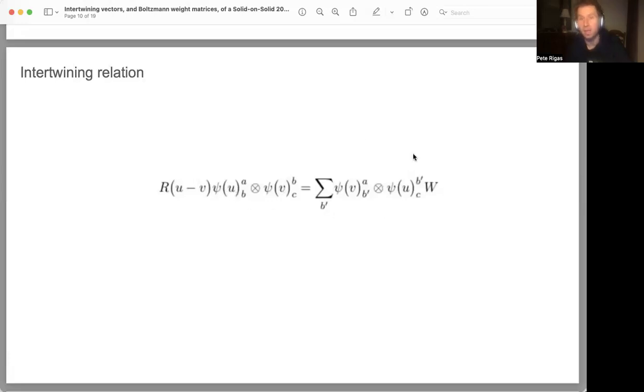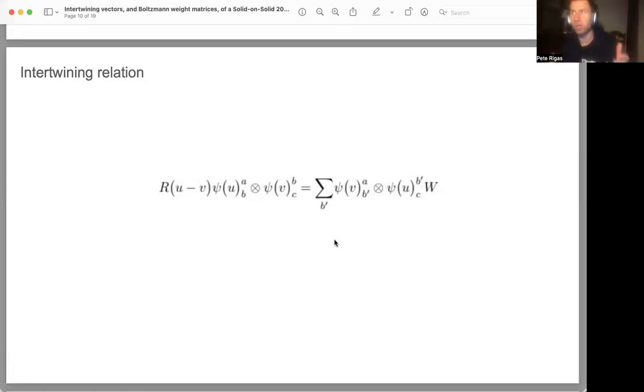On the right-hand side, corresponding to the action of the intertwining vectors on the Boltzmann weight matrix W of the solid on solid seven vertex model, we're looking instead at psi v and psi v. But what we also change is that rather than having A and B and C on the left-hand side, corresponding to the action of the R matrix for the rational seven vertex model on the intertwining vectors, instead we're having A and B prime and B prime and C, and we're taking a summation over all possible values of B prime.